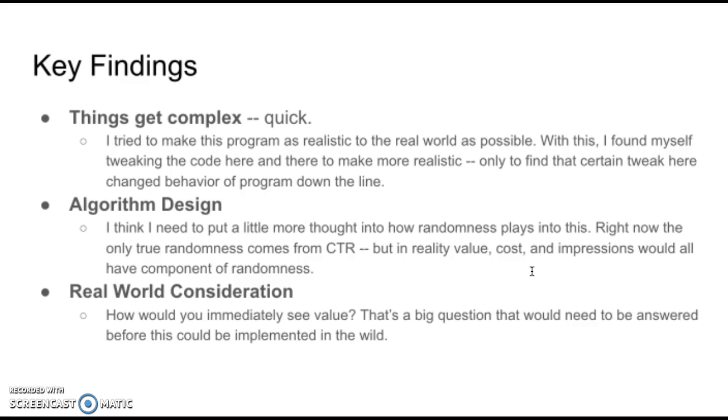But also the underlying impression volume for each of these keywords, I wonder how much that played a role. Maybe using the real AOL data set wasn't the right way to go. Maybe I should have created a stream of incoming search queries that have their own distribution. That way I can play with the knobs a little bit more and figure out what strategy might make sense when the environment has, let's say, a lot of keywords with high impression and high value.